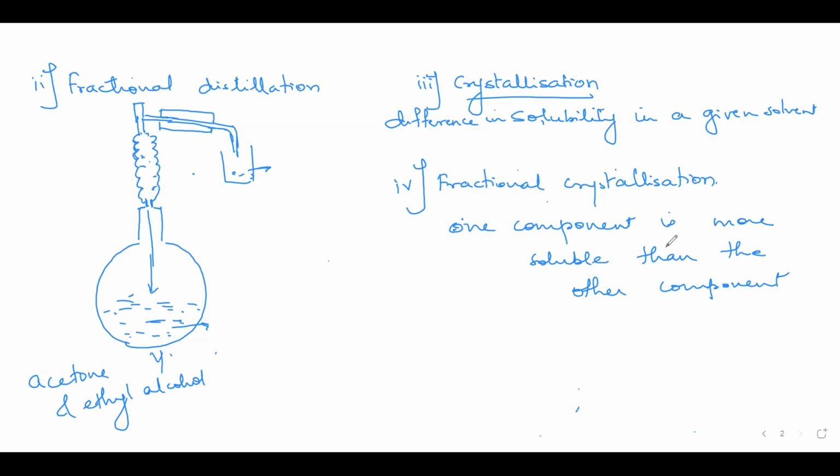Supposing the two compounds, both are soluble in hot water, but to different extent. That means one is more soluble in hot water and the other is less soluble in hot water. Then what is done here? You take the mixture, add hot water to it. Can I say the one having more solubility will be present more in hot water? Yes, ma'am. And the one having less solubility will dissolve less. So the residue which is left behind will definitely have what? Ma'am, the one which dissolves less. So that residue is again filtered off and that hot water is cooled.